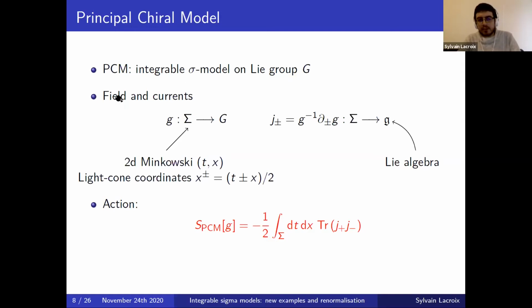And then the model depends on one field, which is valued in the group G, and which depends on the 2D Minkowski coordinates t and x. So it can be seen as a matrix whose entries are fields. Then we can define the Maurer-Cartan currents, g inverse dg, and because g is in the group, these currents are naturally valued in the Lie algebra. We then define the action of the PCM by integrating over space-time the trace of J plus and J minus, so quadratic in the currents. And this then defines a functional of the field g.